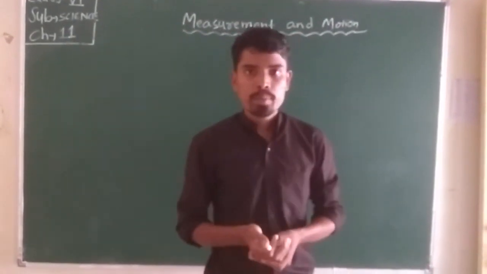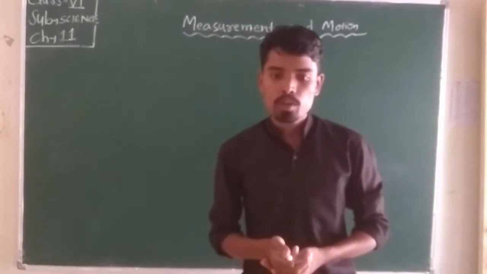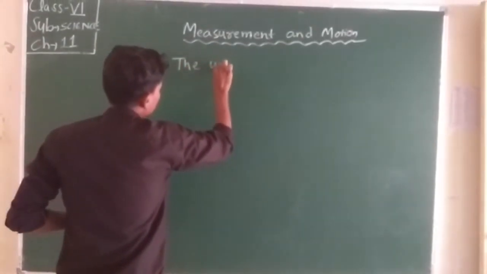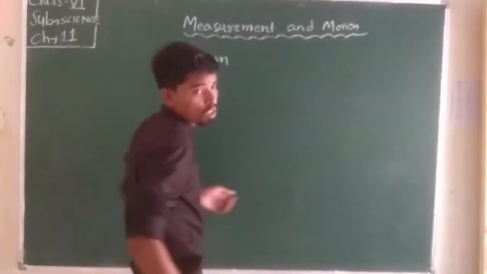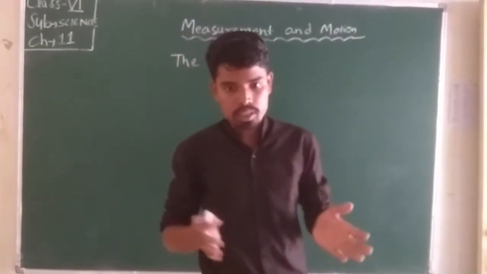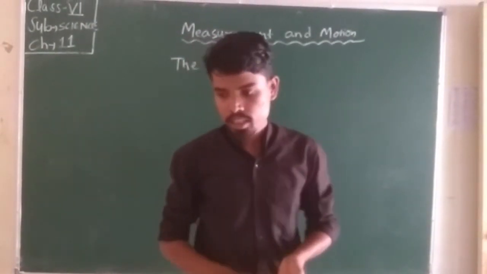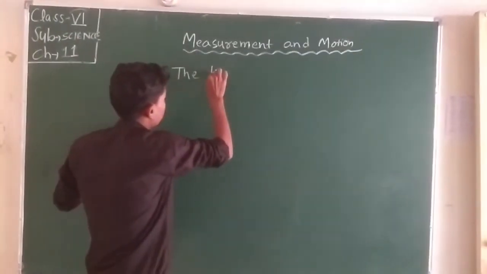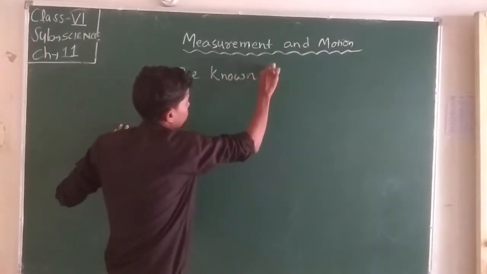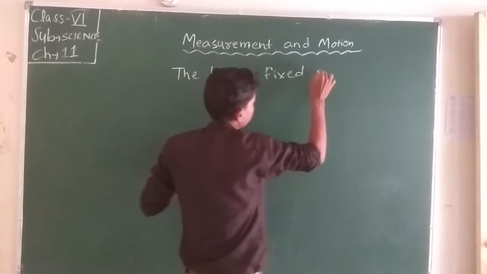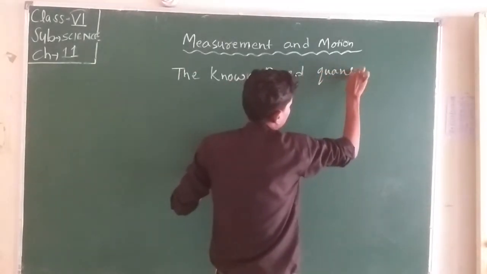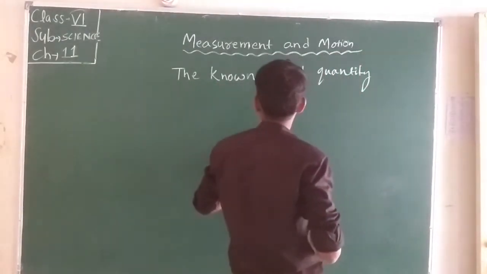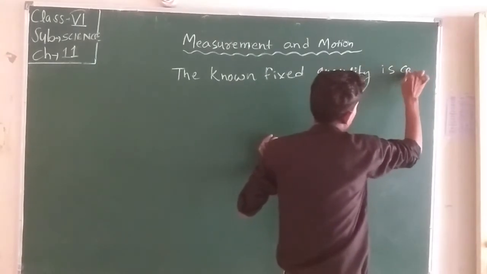Okay, the known fixed quantity is called unit.